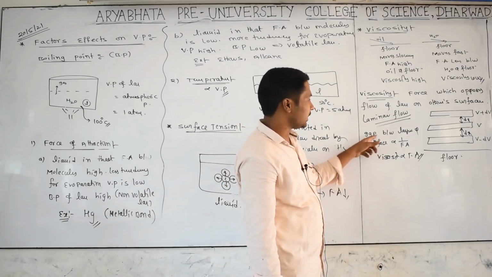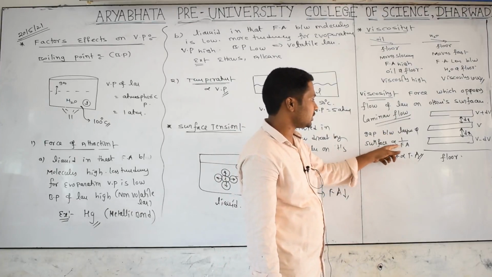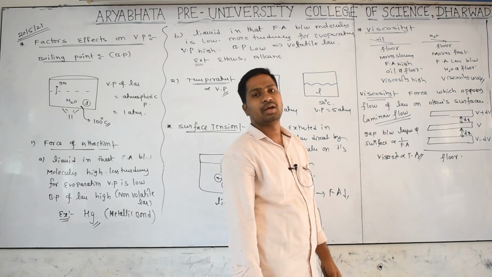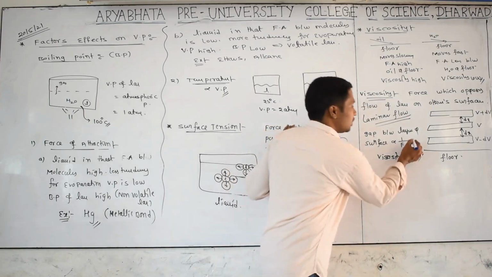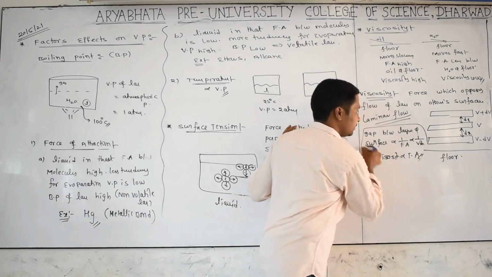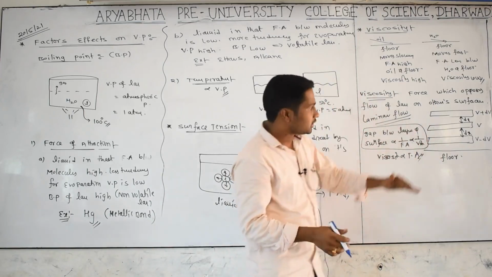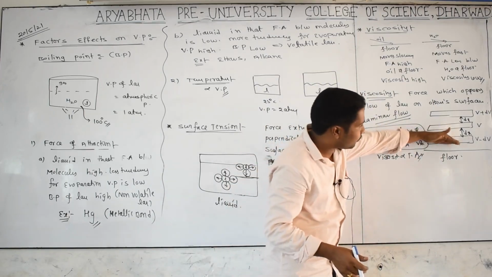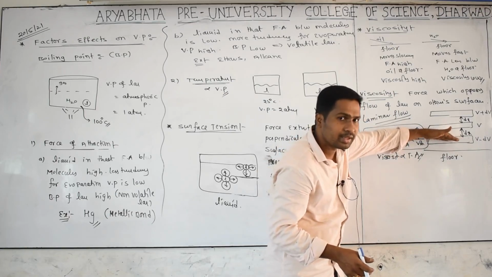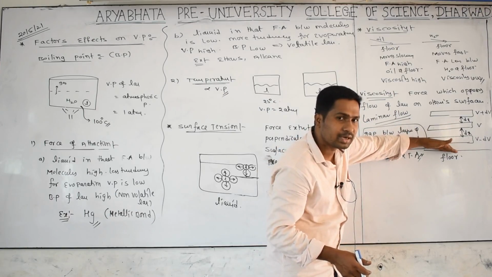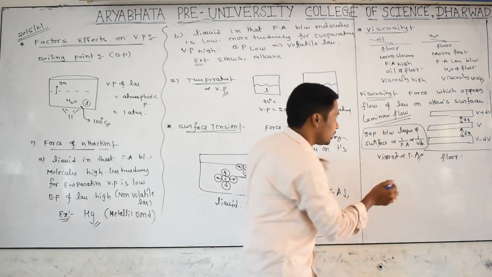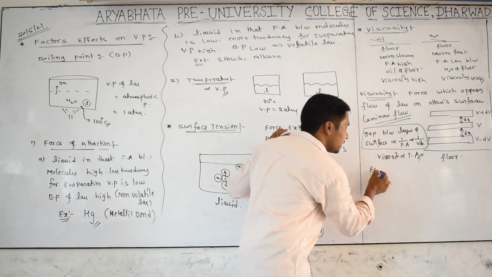So from this we can tell the gap between layer and surface is inversely proportional to force of attraction, and inversely proportional to which one? Viscosity. So we can also write it as 1 by viscosity. Now, the force of attraction between the layer and surface is directly proportional to the area of the two bodies.